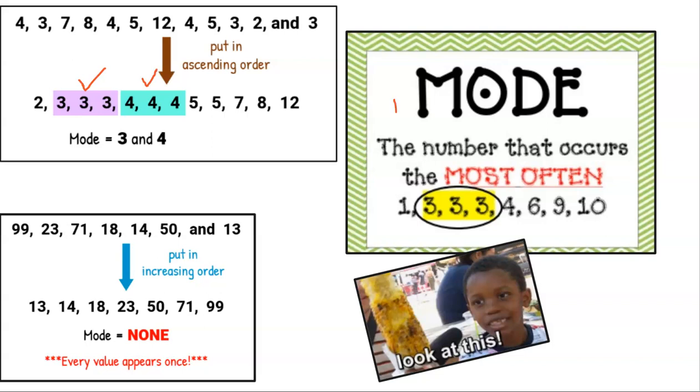Sometimes like this one over here, you just have one single mode. So on this one, I have the 3 repeated most often. So our mode equals 3 on this one. You don't have more than one, it's just 3. It is possible too to have no mode. I don't see a number repeated any more often than the rest in this last example. So we would say no mode. We would not say 0 because 0 could actually be a mode since it's a number. If 0 is not repeated most often, it's not the mode, okay?